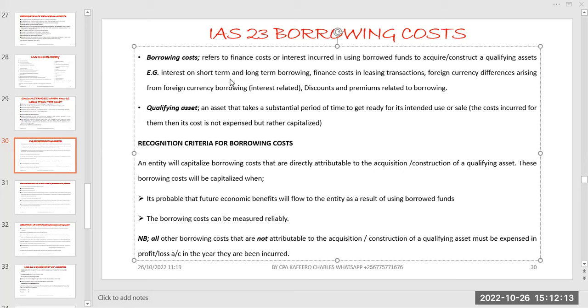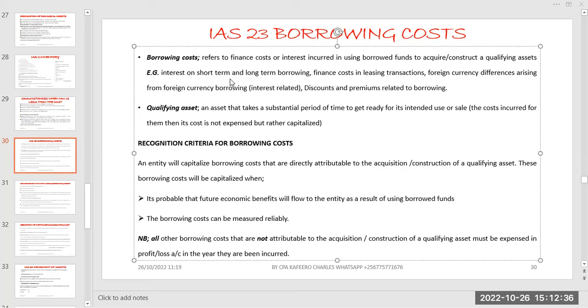And we are saying that if you have confirmed that the money we are borrowing is directly for construction of a qualifying asset, then that asset we are going to be constructing should be able to give us these.